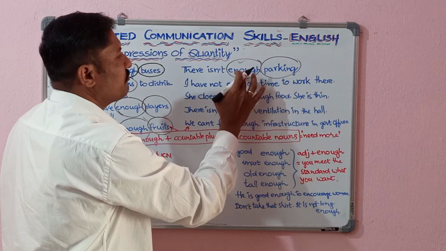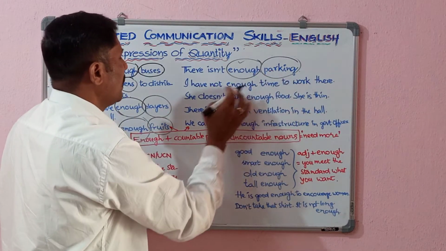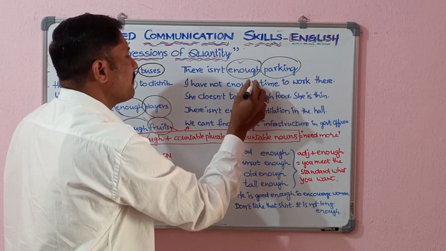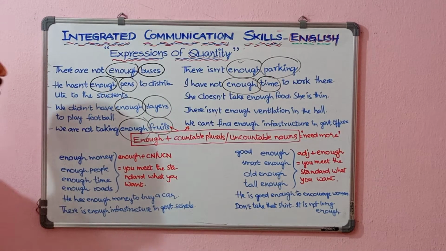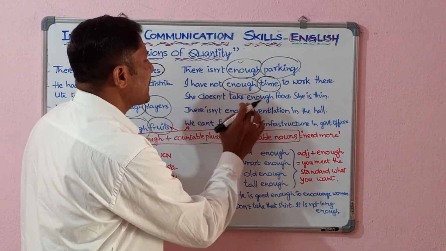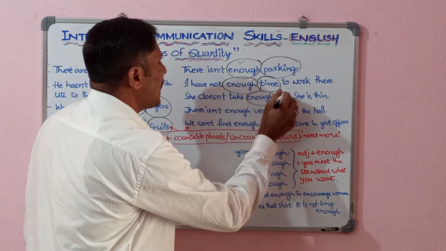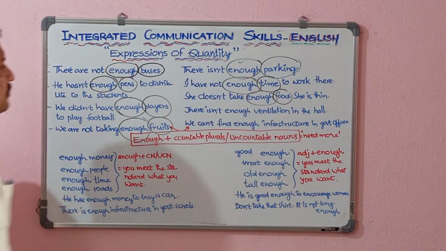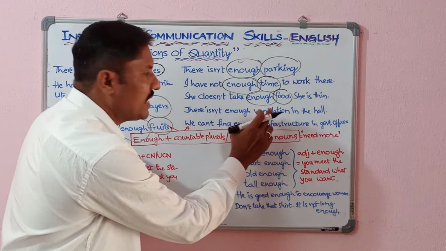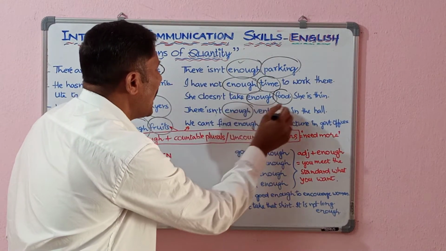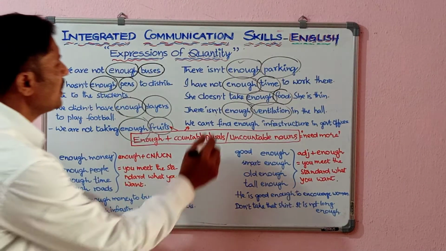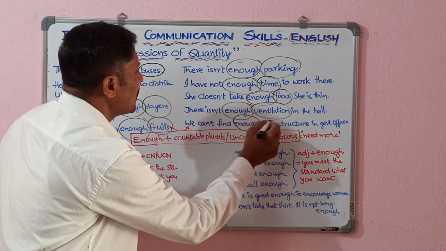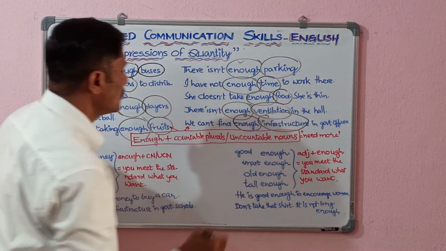Enough parking, enough with uncountable noun. I haven't enough time, enough with uncountable noun. She doesn't take enough food, enough with uncountable noun. There isn't enough ventilation, enough with uncountable noun. We can't find enough infrastructure, enough with uncountable noun.